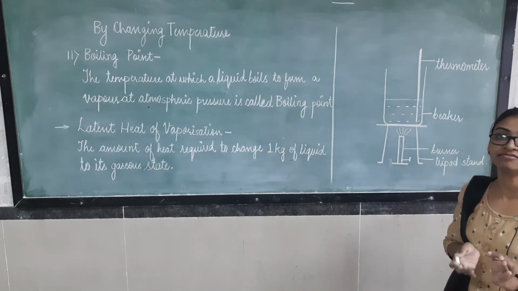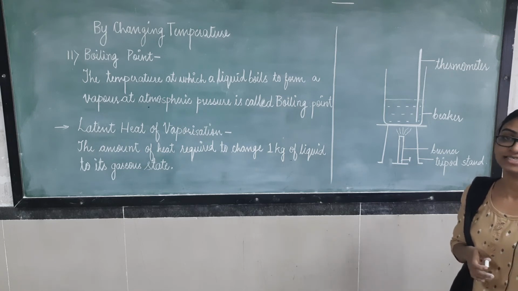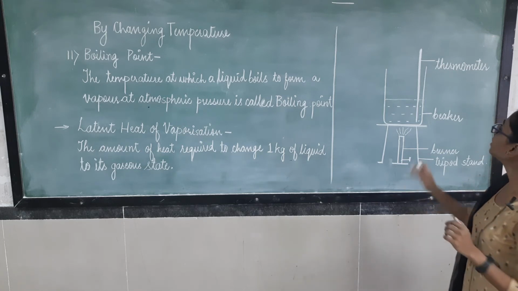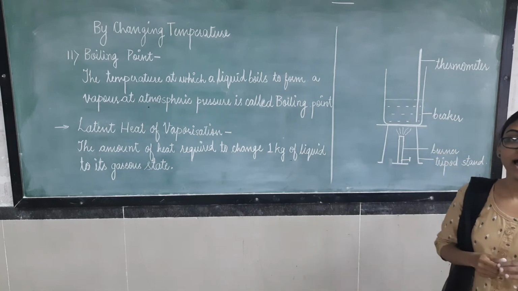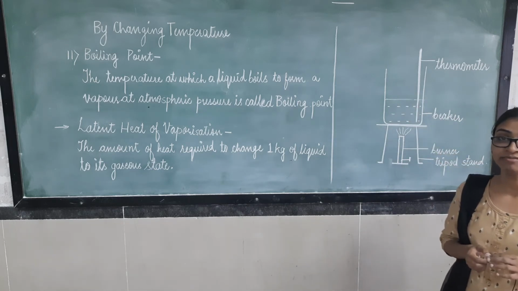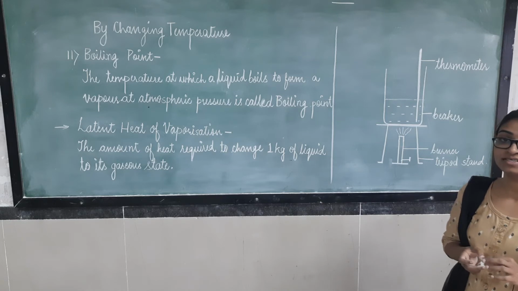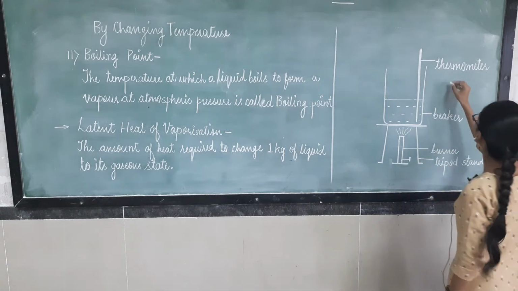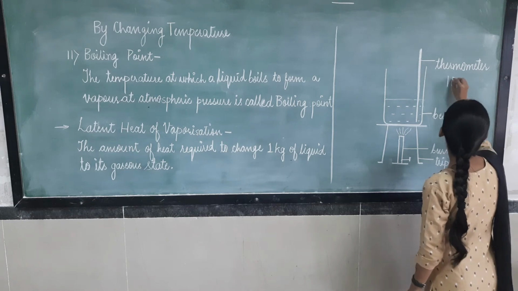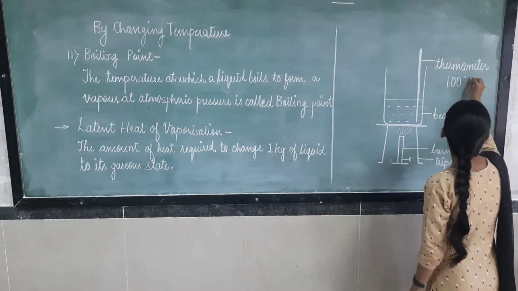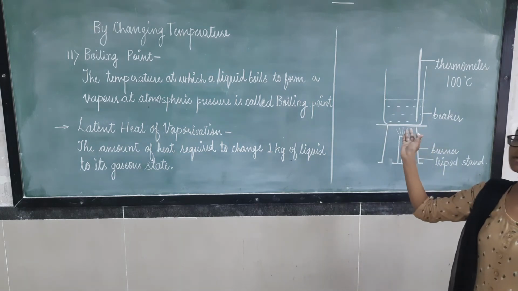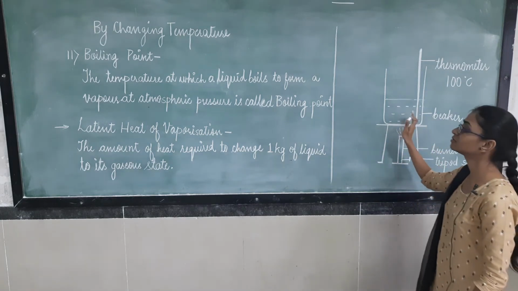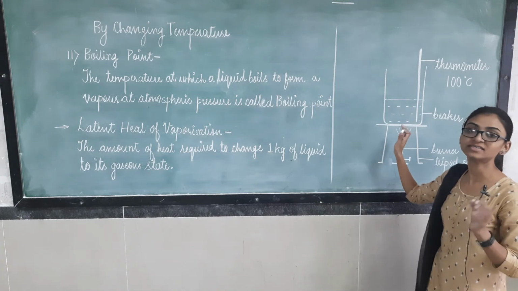When the water starts boiling initially, we measure the temperature with the help of this thermometer. And what is the temperature at that time? The temperature will be 100 degrees Celsius. Here the temperature is 100 degrees Celsius and the water has just started boiling.